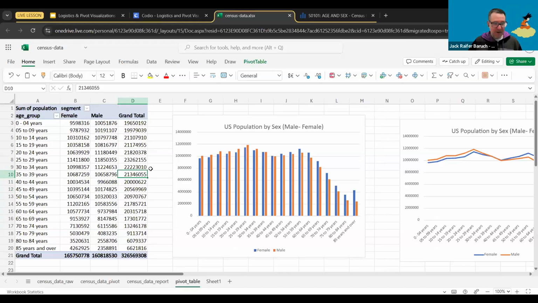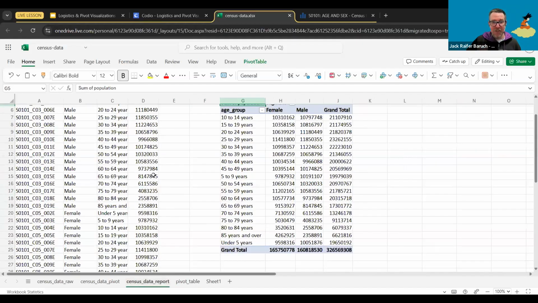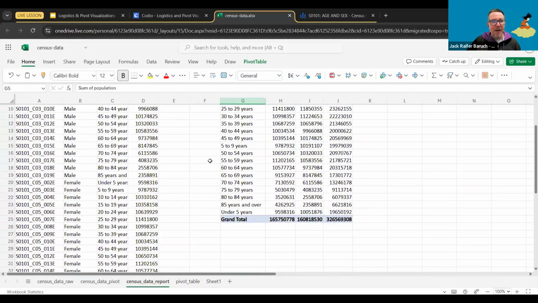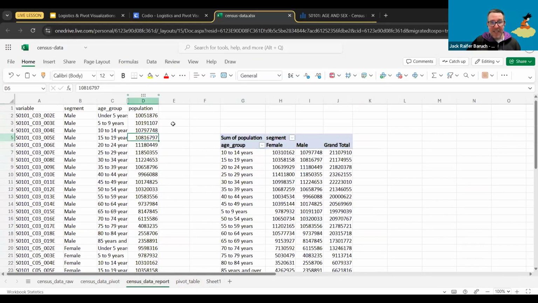But this is very, very important. If this pivot table is actually feeding from a source that's changing, so for example, if this changes, let's see, we have the pivot table over here. So this information I can change. So I can change this to a 0, and my pivot table didn't change.